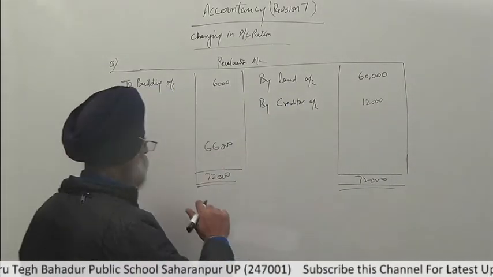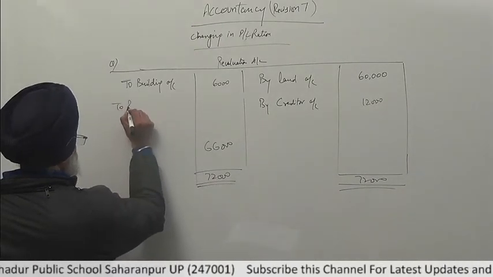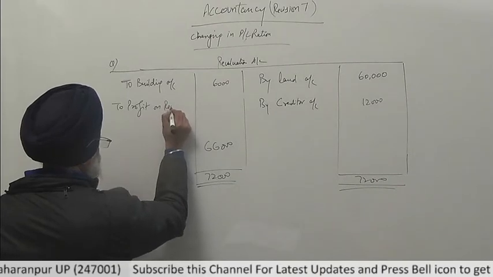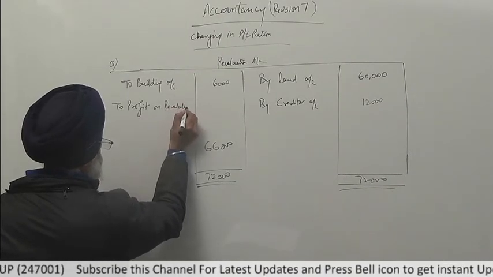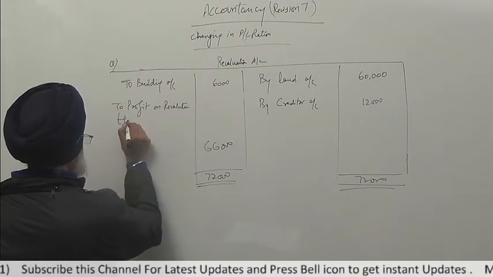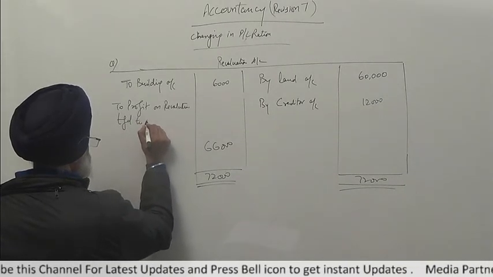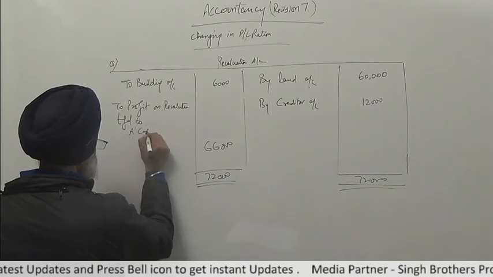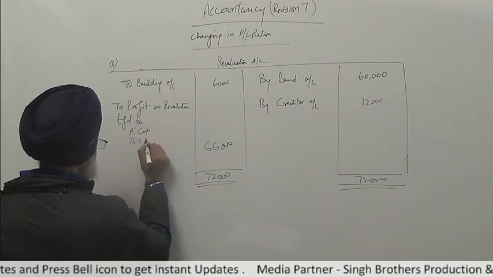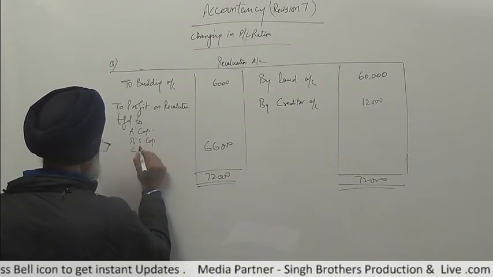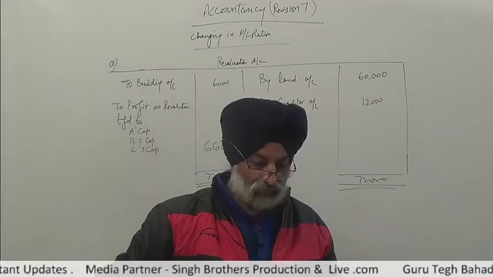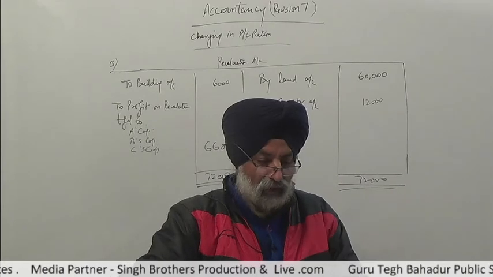Credit to partners capital account: profit on revaluation transferred to A's capital account, B's capital account, and C's capital account. Their old ratio is 3:2:1.